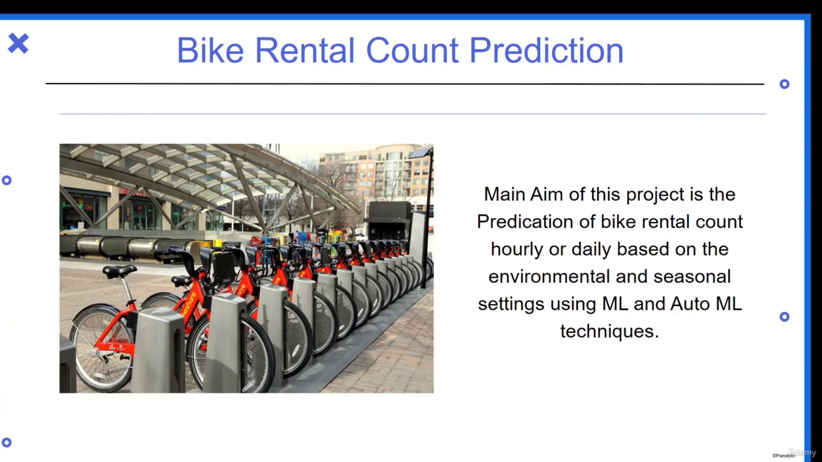So in this project, our main aim will be the prediction of bike rental count on a daily or hourly basis, based on different environmental and seasonal settings. We'll be doing all of these things with the help of machine learning algorithms and different automated machine learning libraries. So let's buckle up and see how we can build this project.